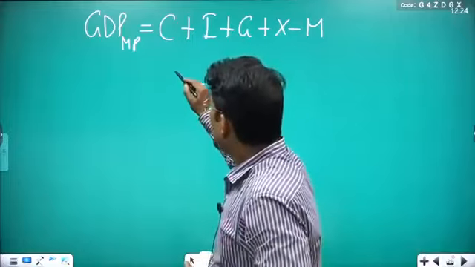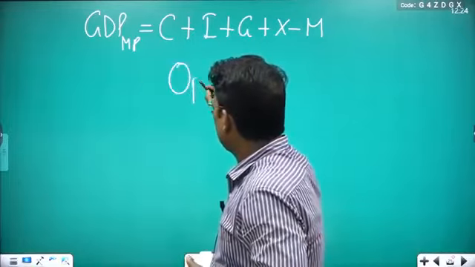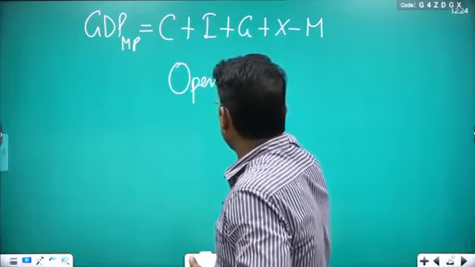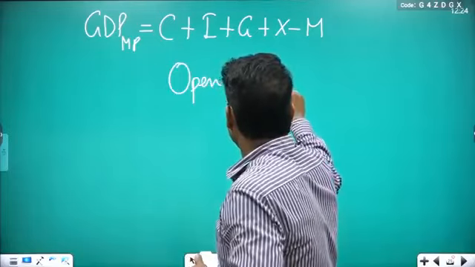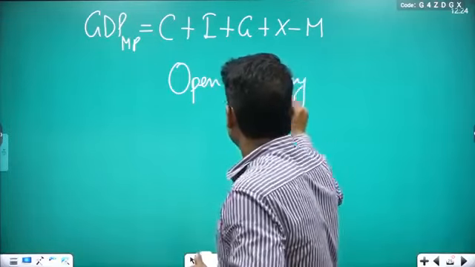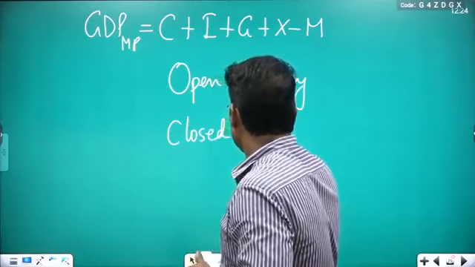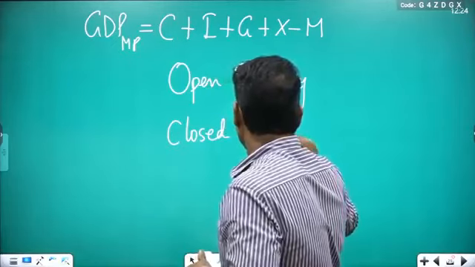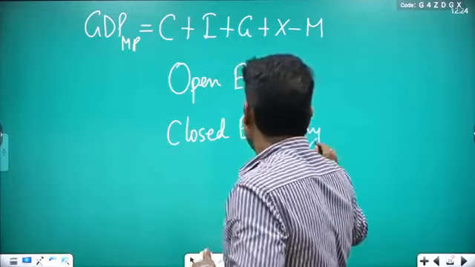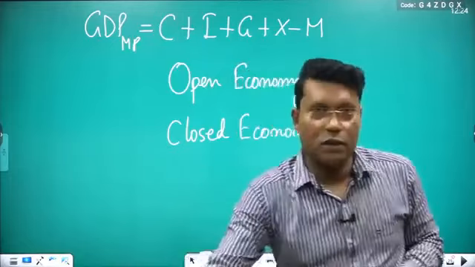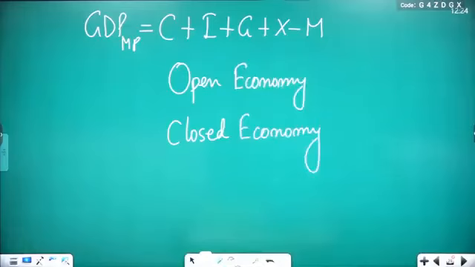X minus M. Here you can get the concept of open economy and closed economy. Clear?